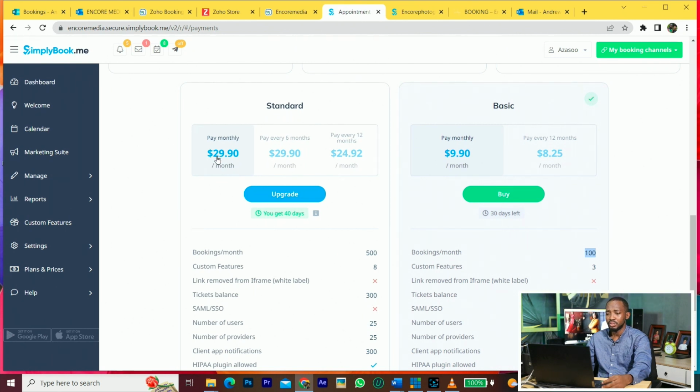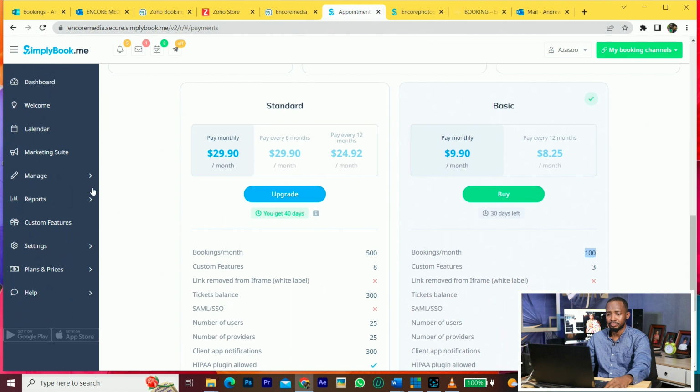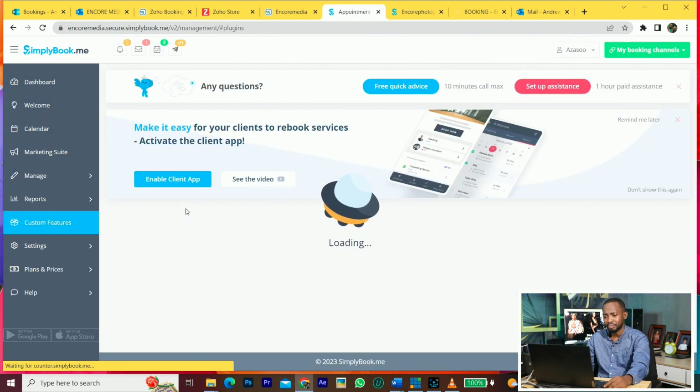Now if you look at this $29.90 plan, it's giving 500 bookings. If you think you have a lot of bookings, you can go for this. It gives you 8 custom features. So now let's look at the features. There are a lot of custom features and they keep on adding more.